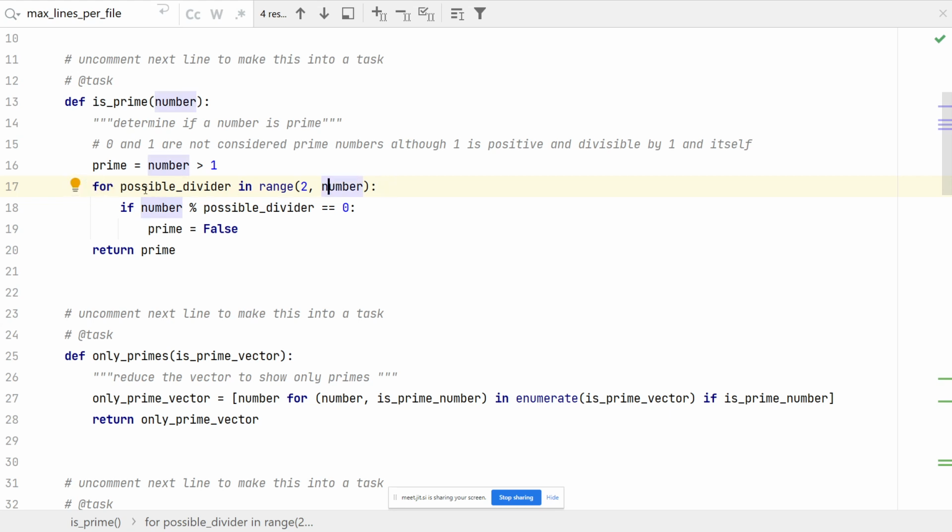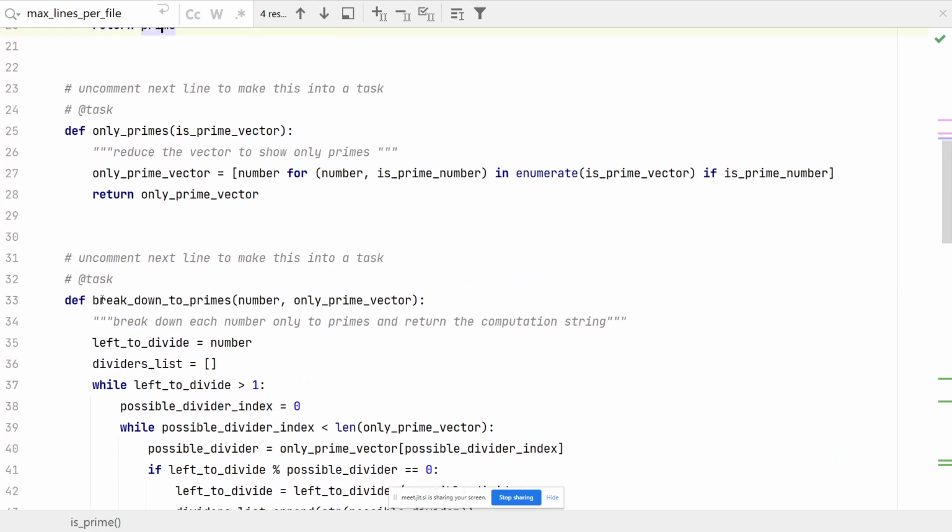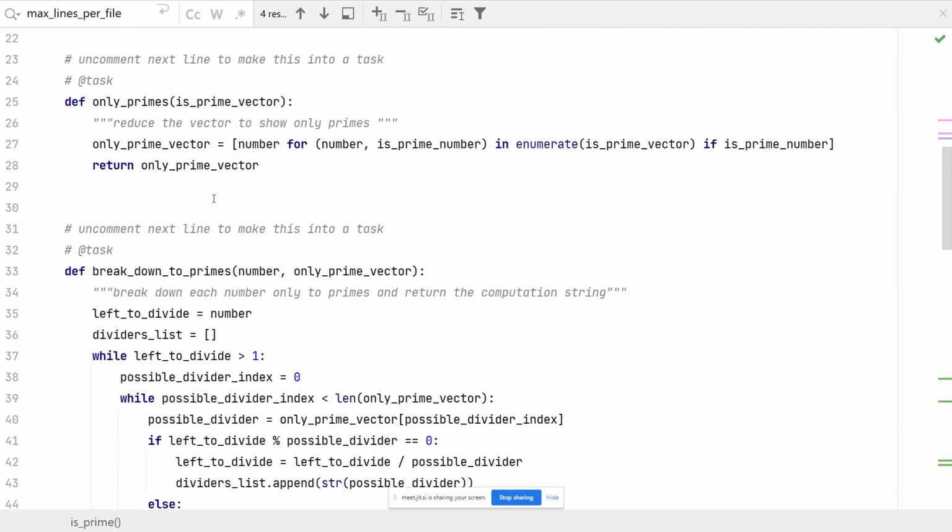But so I'm looking at all possible dividers and checking whether the number's modulo the possible divider is equal to 0, meaning that there is no remainder after the division. If there is no remainder, then I set prime to be false, because I know there's at least one divider. At the end, I return prime. If no number up until that number divided it, then it's prime. Remember, we set it true at the beginning. So this is the function that does this, and I'm doing it very inefficiently. But oh well.